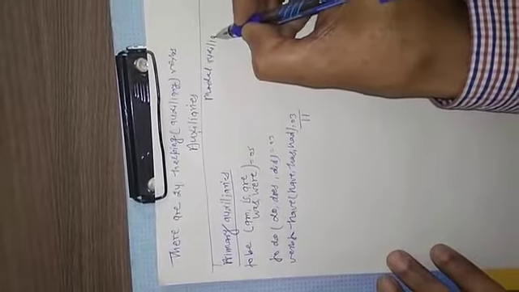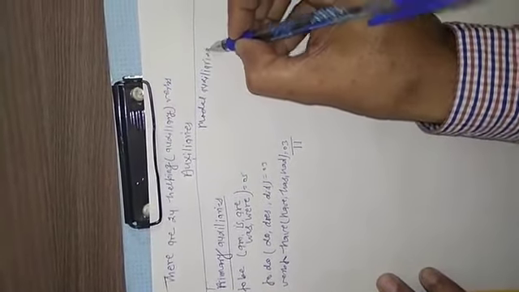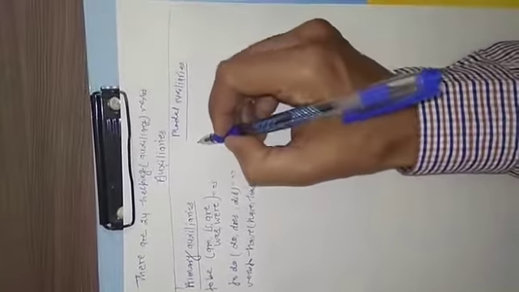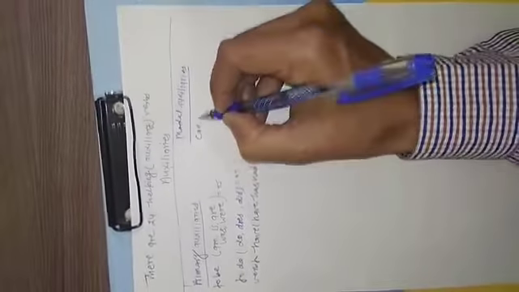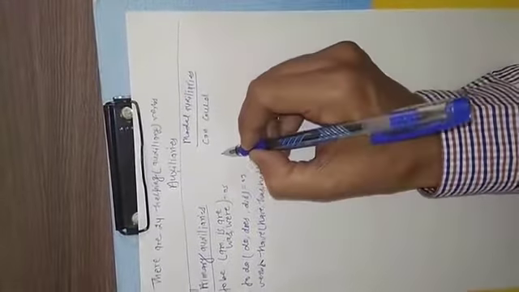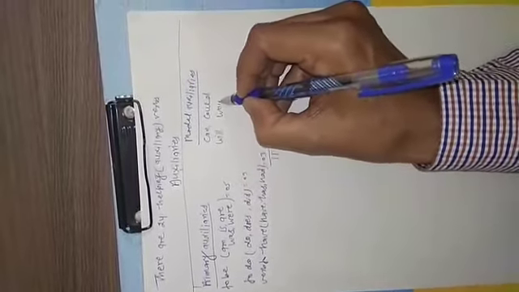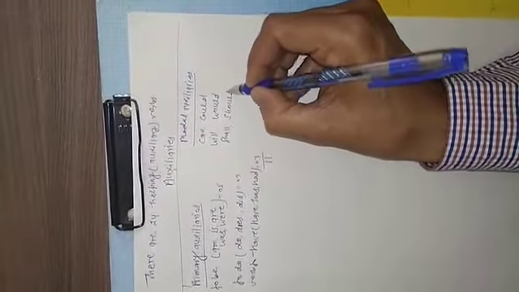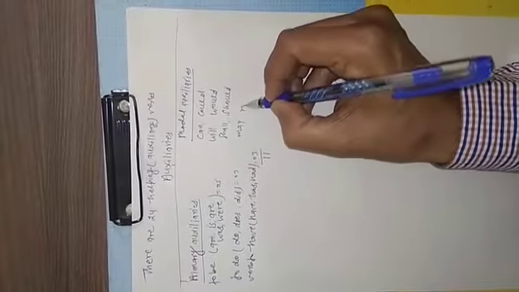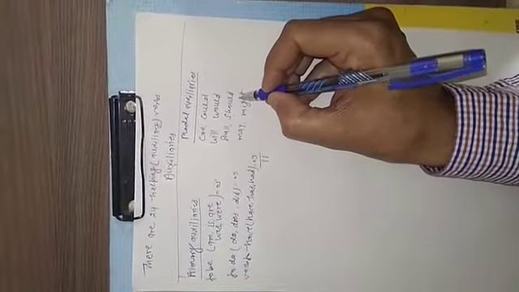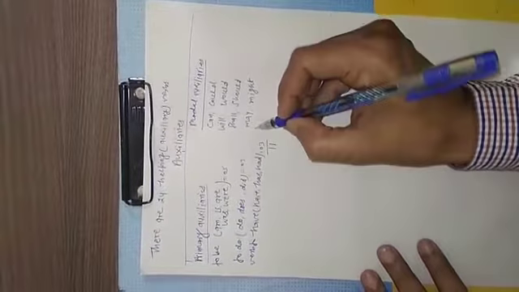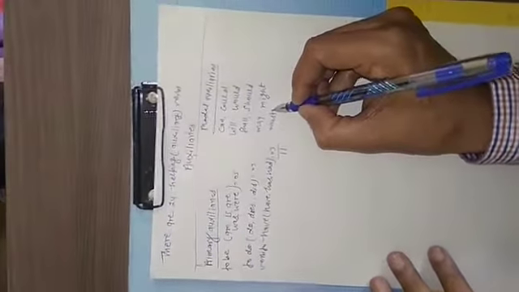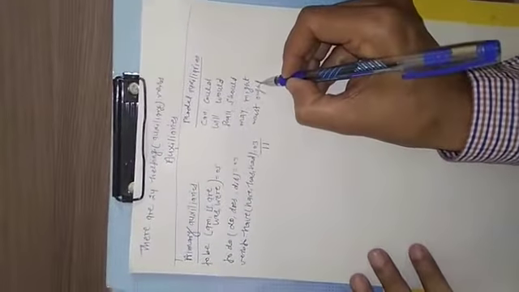And now come to modal auxiliaries. The verbs in this class are can, could, will, would, shall, should, may, might, must, ought to.